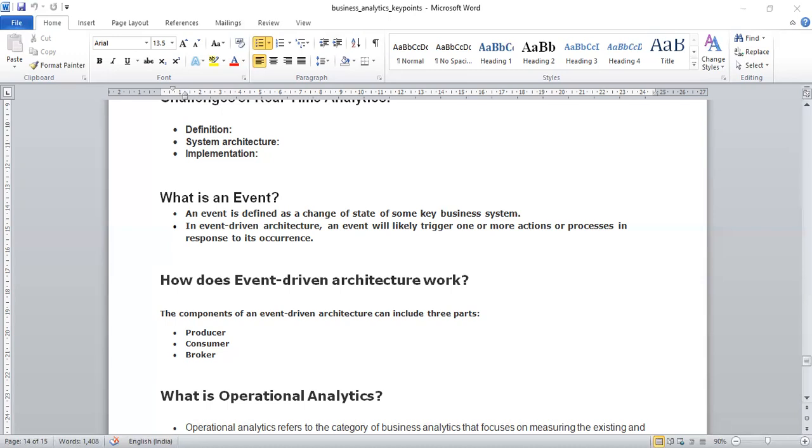In this event driven data architecture, you just learn which event triggers which event or a set of events. Okay, that is very important for analyzing purposes.